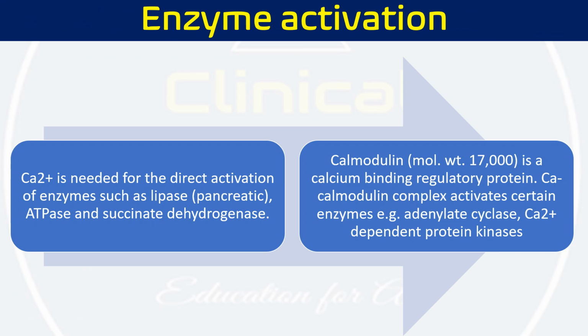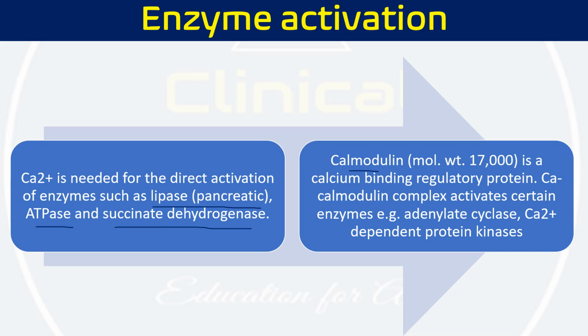Then we have also seen that calcium is responsible for membrane integrity and permeability. Calcium influences the membrane's structure and the transport of water and several ions across it, and by this it maintains the membrane. Calcium is also required for the activation of a number of enzymes as a cofactor. Calcium is needed for the direct activation of enzymes such as pancreatic lipase, ATPase, or succinate dehydrogenase of the Krebs cycle. Calmodulin is one of the calcium binding proteins, whose molecular weight is roughly 17,000. It is a calcium binding regulatory protein.